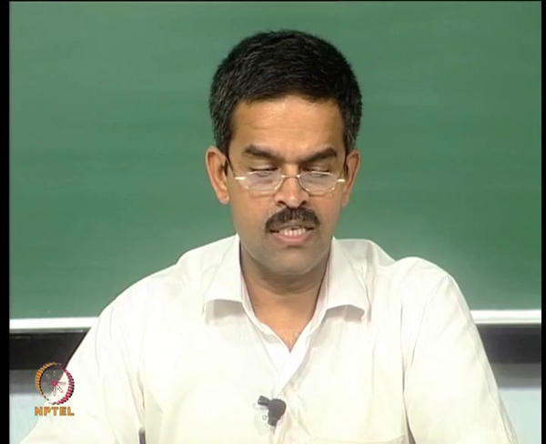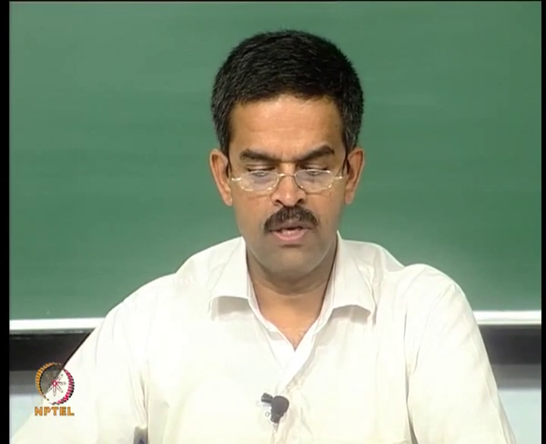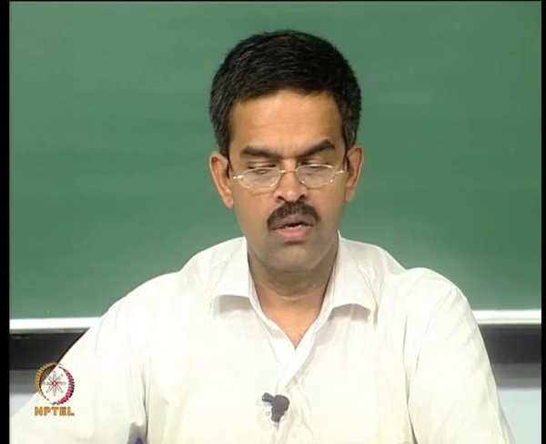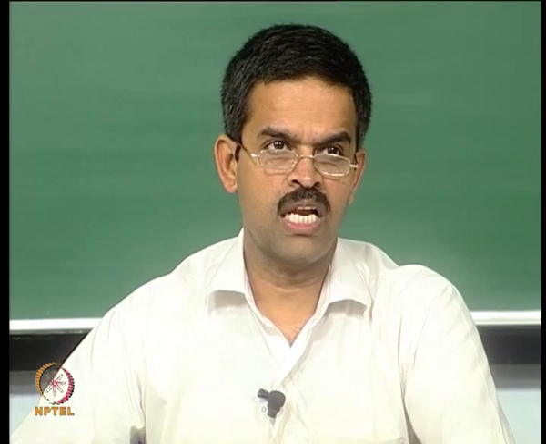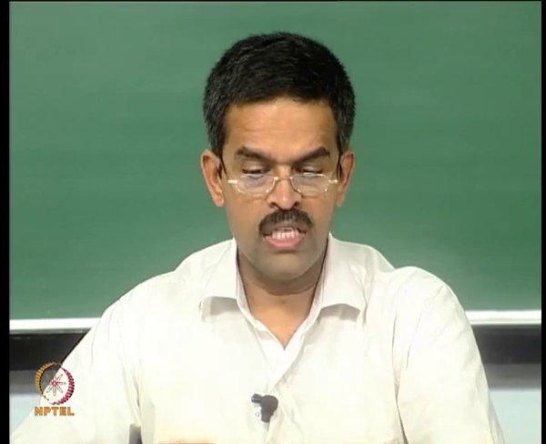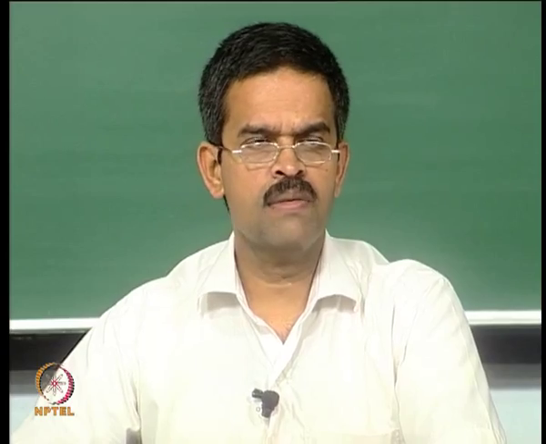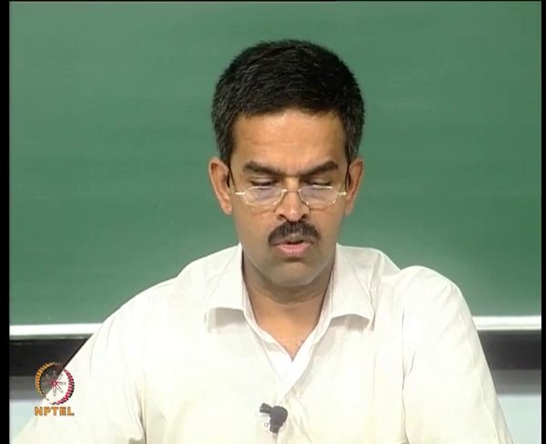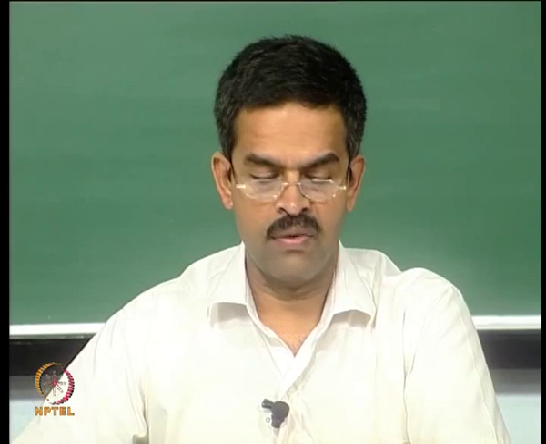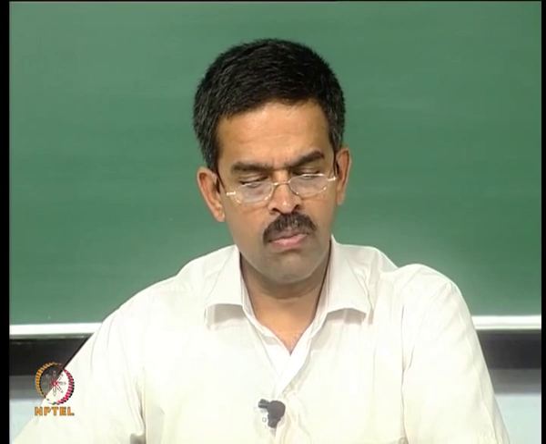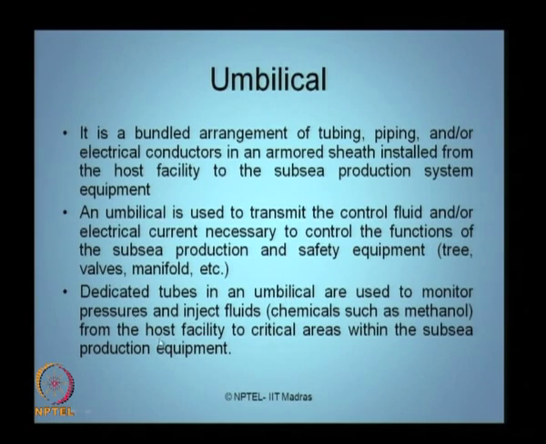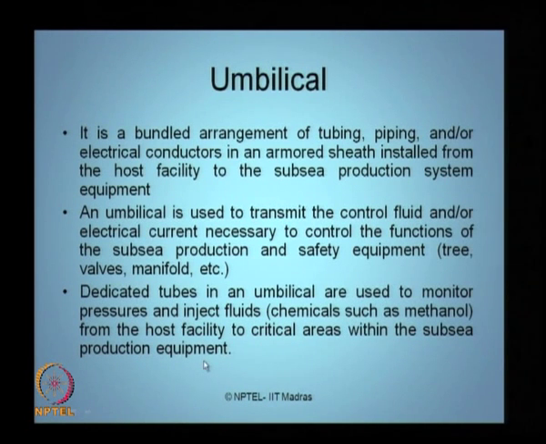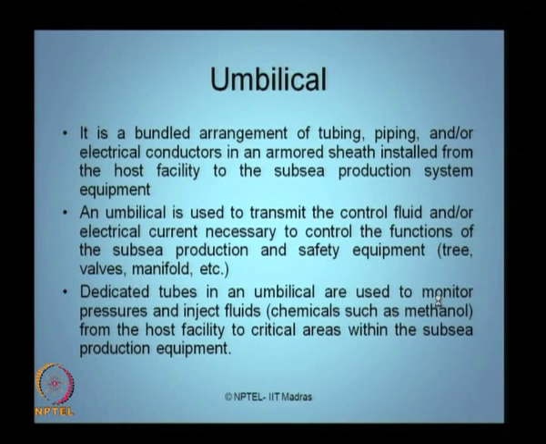In such cases, dedicated tubes can be used in an umbilical to monitor the pressure inside the well or to inject fluids. Sometimes, for example, a chemical like methanol can be injected into the well for faster recovery. These umbilicals basically run from the host facility to the critical areas within the subsea production equipment systems.